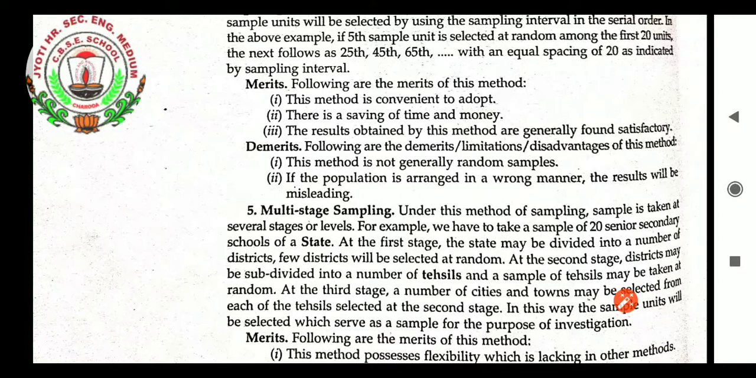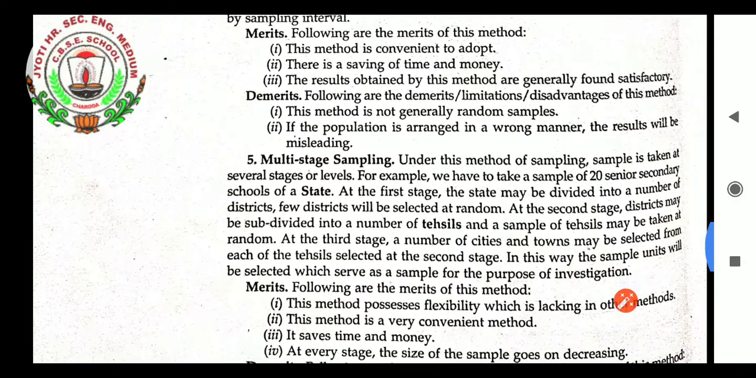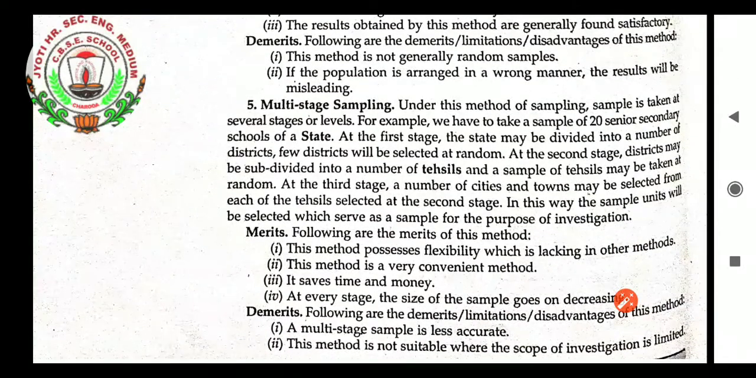Multi-stage sampling. Under this method of sampling, the sample is taken at several stages or levels. For example, we have to take a sample of 20 senior secondary schools of a state. At the first stage, the state may be divided into a number of districts. A few districts will be selected at random. At the second stage, districts may be subdivided into a number of tehsils, and a sample of tehsils may be taken at random. At the third stage, a number of cities and towns may be selected from each of the tehsils selected at the second stage. In this way, the sample units will be selected which serve as a sample for the purpose of investigation.